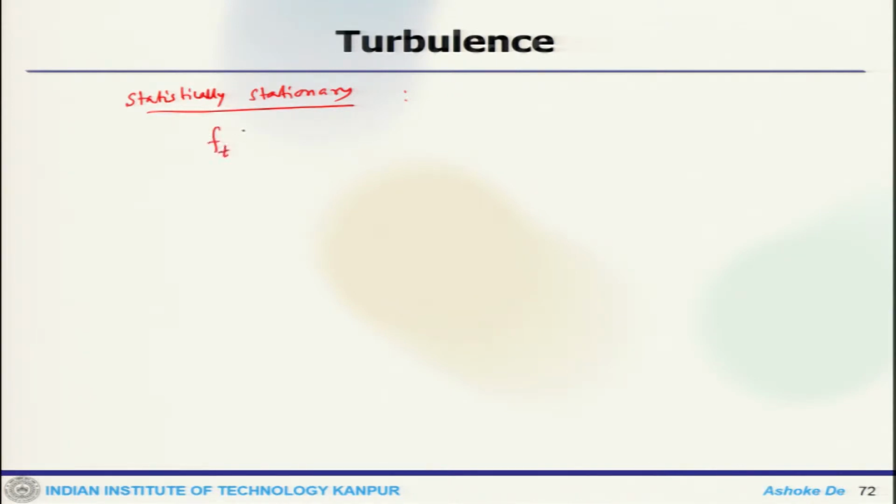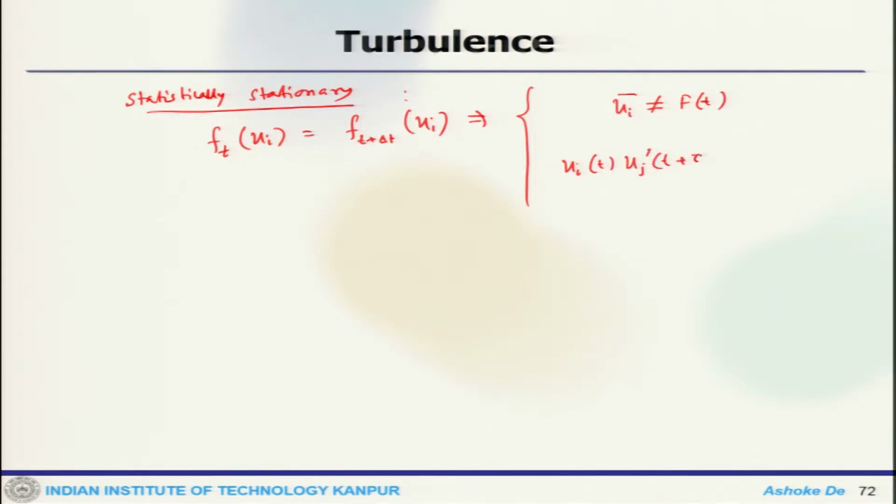Then we can write f(u_i, t) equals f(u_i, t plus delta t), where the mean u_i is not a function of time, and similarly u_i prime(t) u_j prime(t plus tau) is a function of tau only. So that is also independent of t.